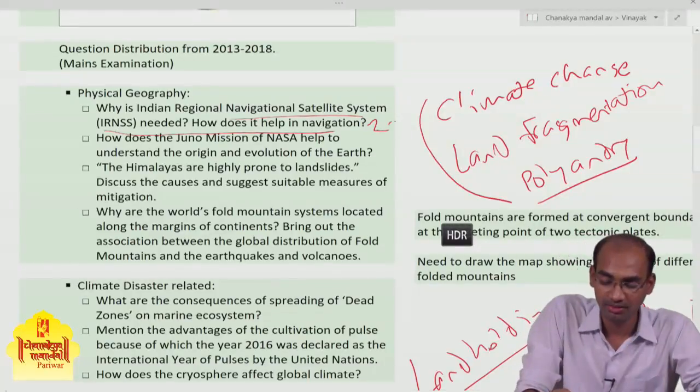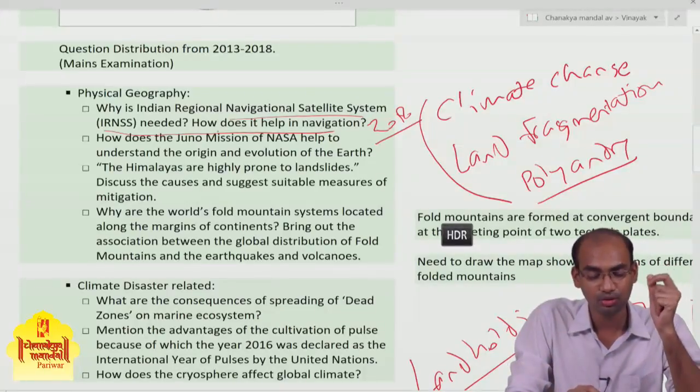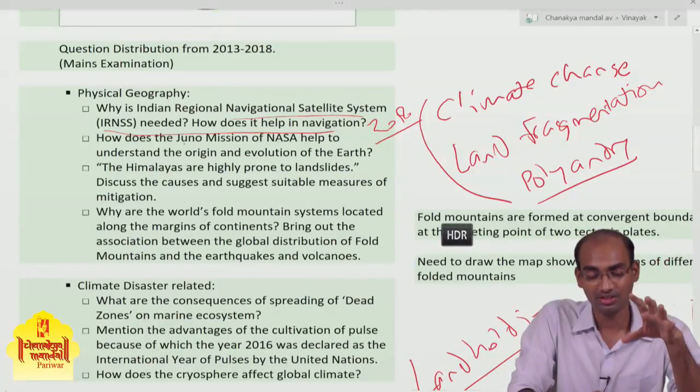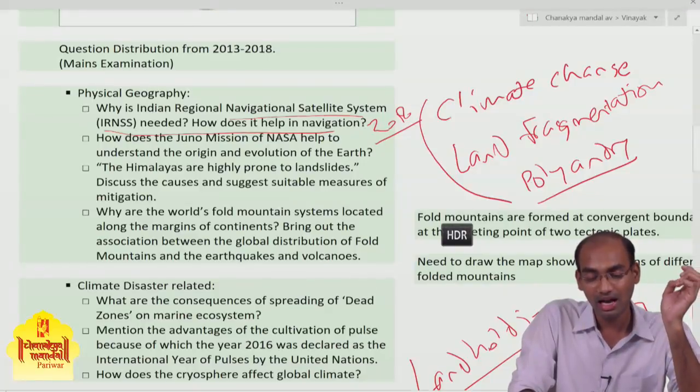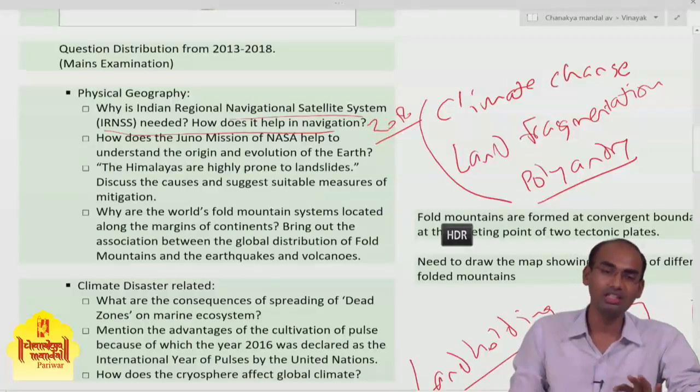In 2018 they asked a question related to IRNSS, the Indian Regional Navigation Satellite System. Why is the Indian Regional Navigation Satellite System needed and how does it help in navigation? This was the question in 2018.